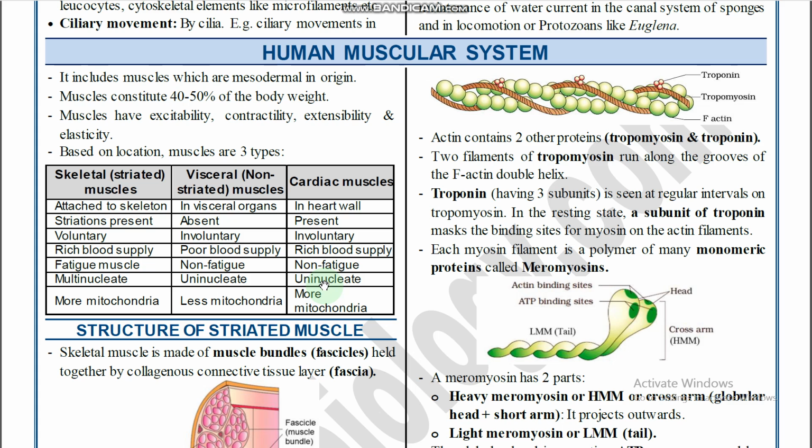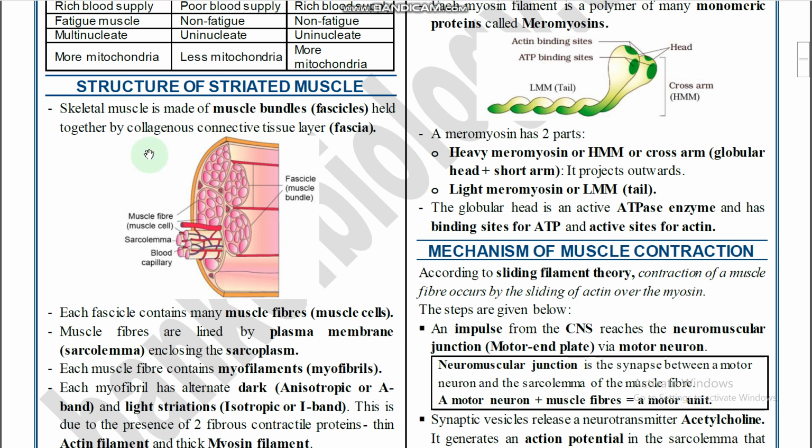Which of the following muscles are multinucleate? Those are skeletal muscles, right? So skeletal muscles consist of more mitochondria, right? And visceral muscles have fewer mitochondria, and cardiac muscles consist of more mitochondria. Up to this, clear? These are the differences between the three muscles, right? Go through this. And next one, structure of striated muscles, or skeletal muscles.